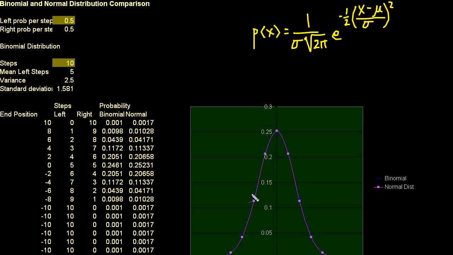And this is a preview of a normal distribution that I've plotted. The purple line right here is a normal distribution. And just so you know, the whole exercise here, I know I jump around a little bit, is to show you that the normal distribution is a good approximation for the binomial distribution, and vice versa. If you take enough trials in your binomial distribution, we'll touch on that in a second. But it's the intuition of this term right here, I think, is interesting, because we're saying how far we are away from the mean. We're dividing by the standard deviation.